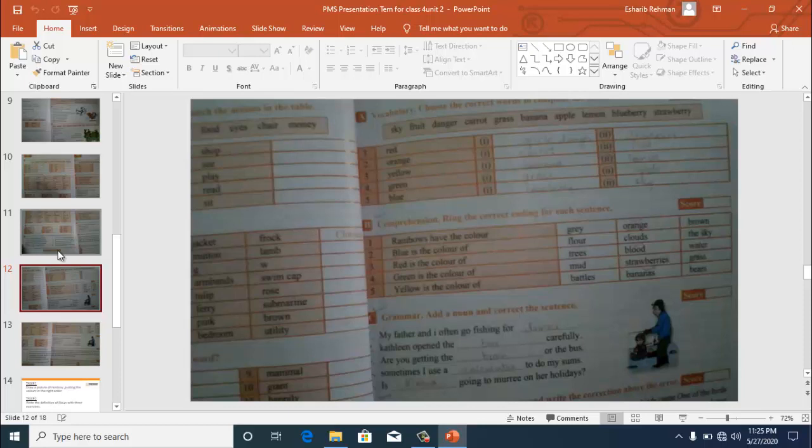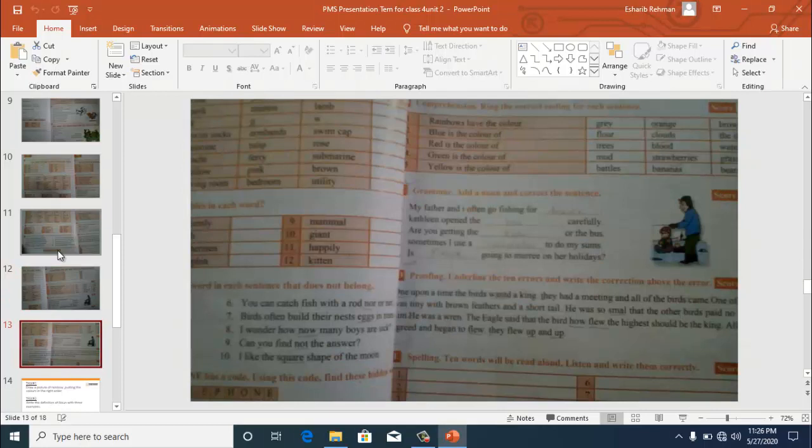Then we have exercise C, grammar. Again you have to fill these blanks with the noun. After that you are having exercise D, that is proofing. You have to underline 10 errors and you have to write the correction above that error.